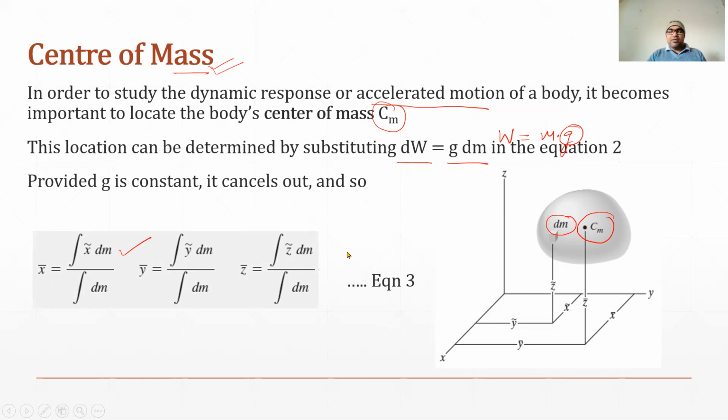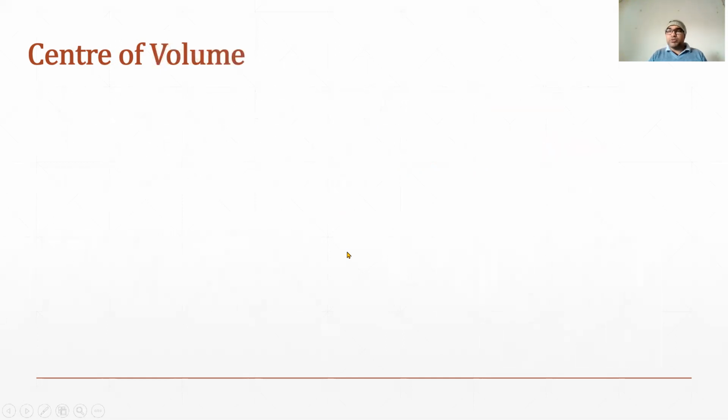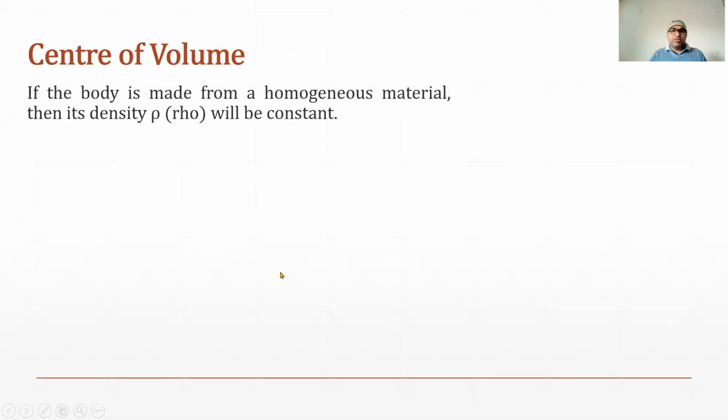On the same line, we can find out the center of volume also. Center of volume is actually the geometric center of a three-dimensional body. Generally, if a body is made from a homogeneous material having a density, say rho, then the density is constant.